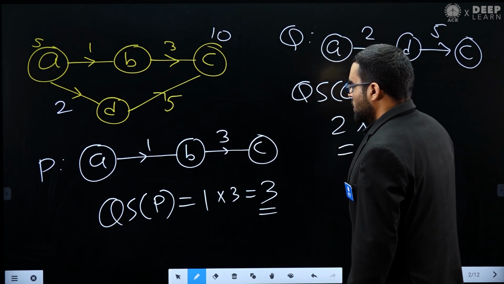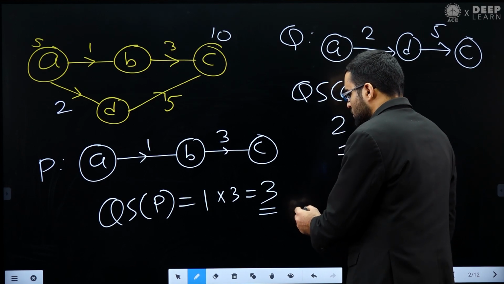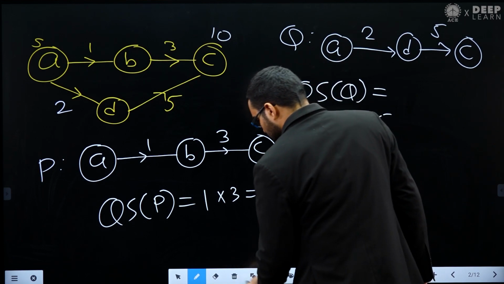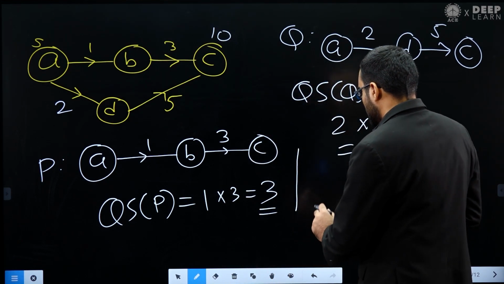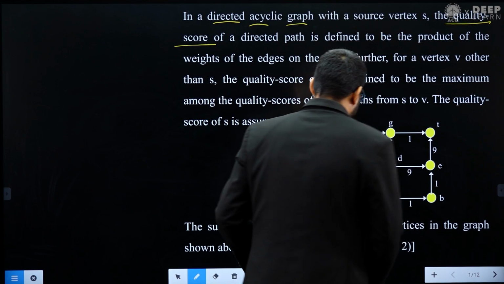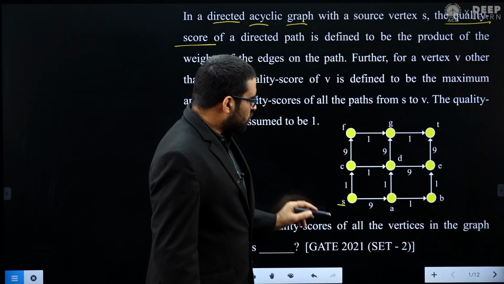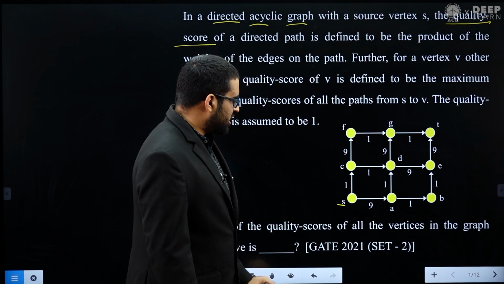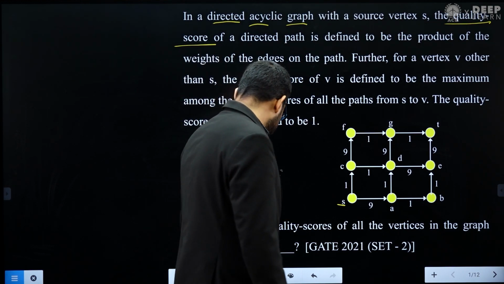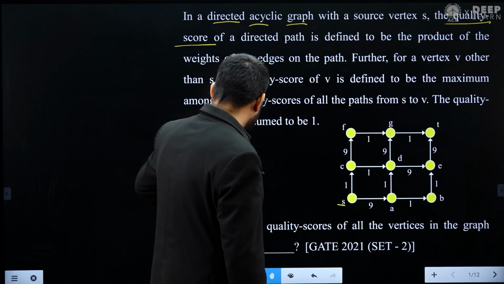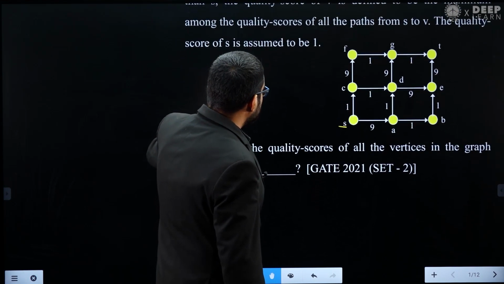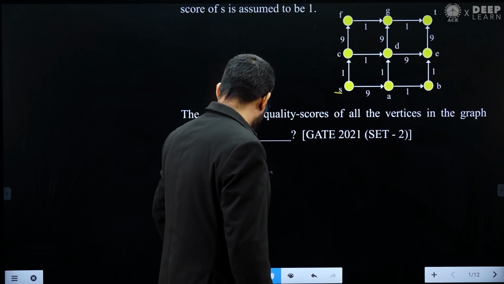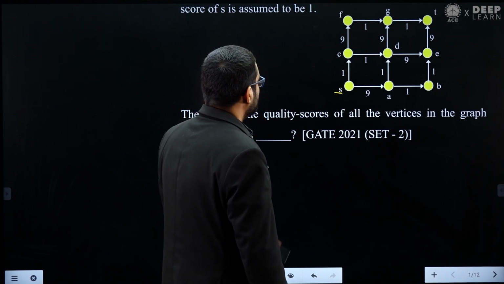Now here one thing you can notice. Let's first see the graph. In this graph we have a lot of vertices, and for this graph we will try to find out the quality score. So this is our graph.